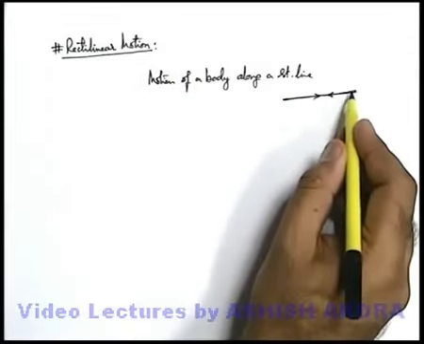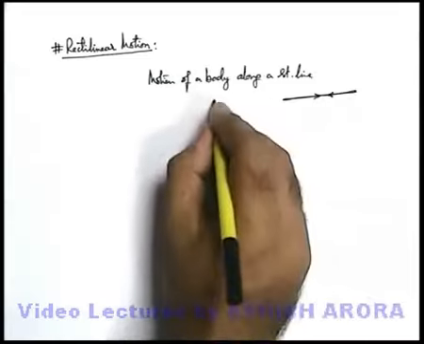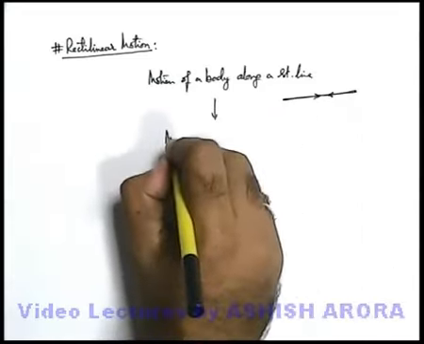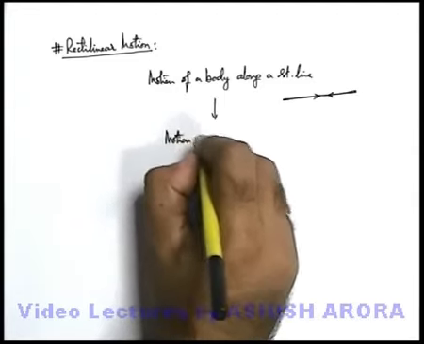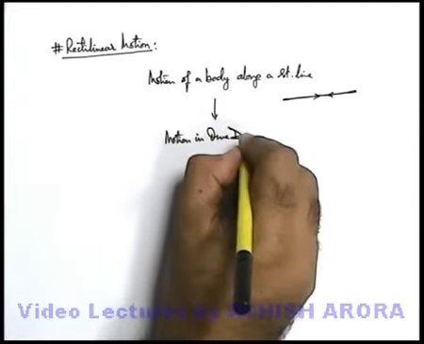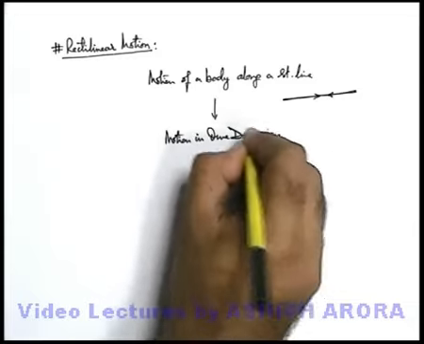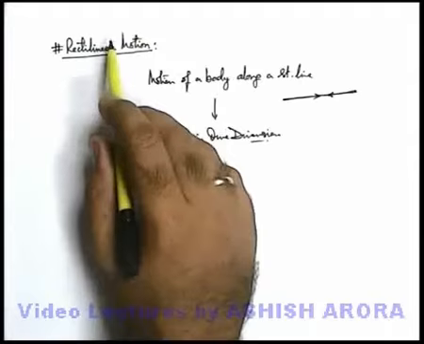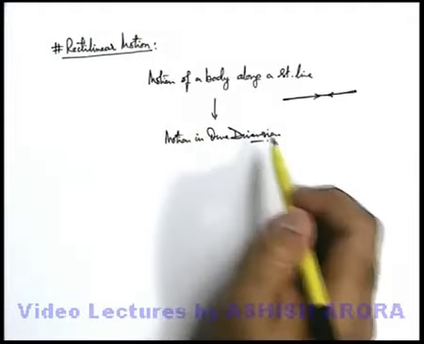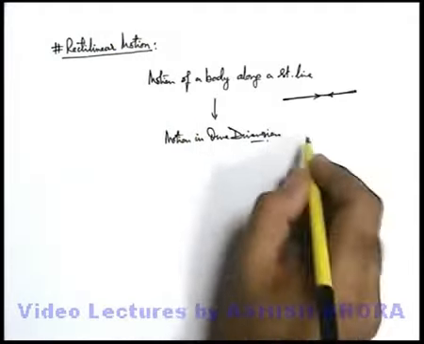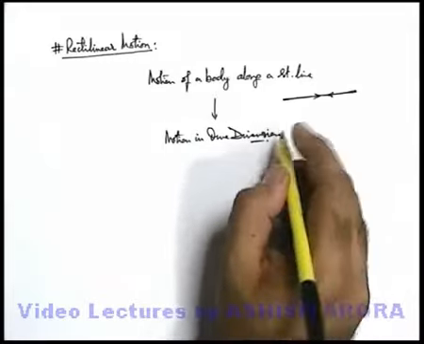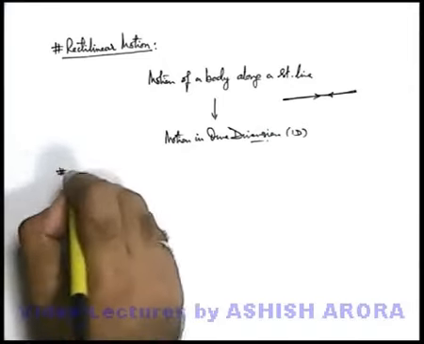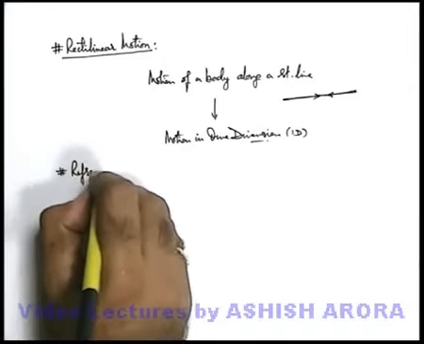And in case of rectilinear motion, as the body moves only along one dimension of a coordinate system, we can simply write it as motion in one dimension. So motion along a straight line can be termed as rectilinear motion or motion in one dimension. Before proceeding further in motion in 1D, we must understand one thing very carefully, that is reference frame.